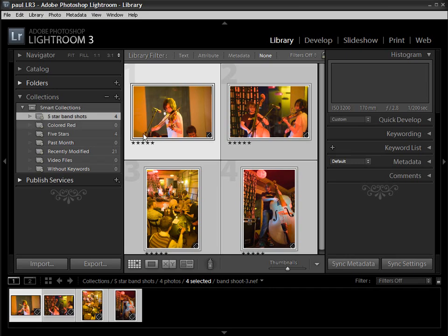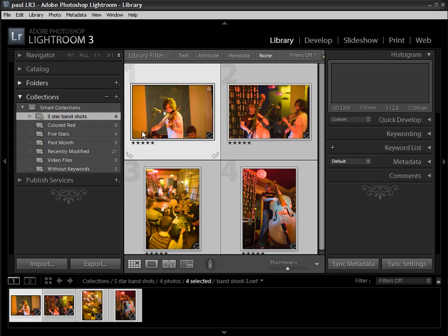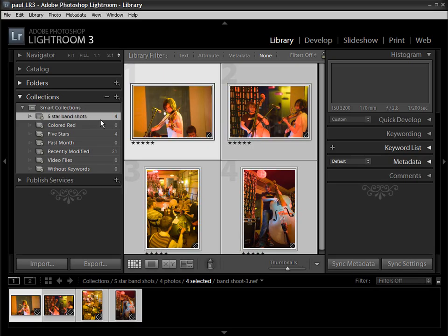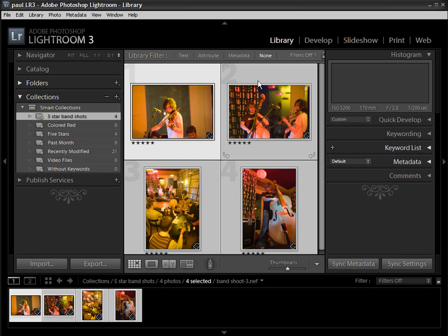So if I do a lot of gig photography, a lot of band photography, best images from the shoot, I rate 5 stars. I keyword them all with the word band, and then virtual copies will be automatically added into my 5-star band shots smart collection. There's also a whole host of library filters up at the top of the screen here. So we've got things like text, attribute, metadata. So again, you can filter the images in your entire library just to bring through onto screen the images that you want to work with for a raw conversion.